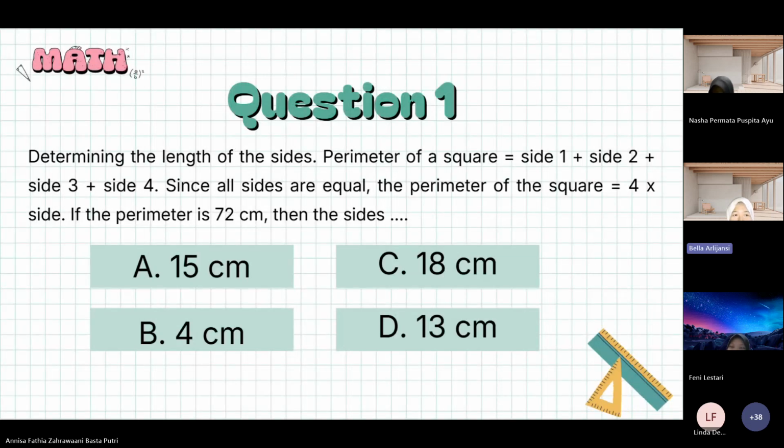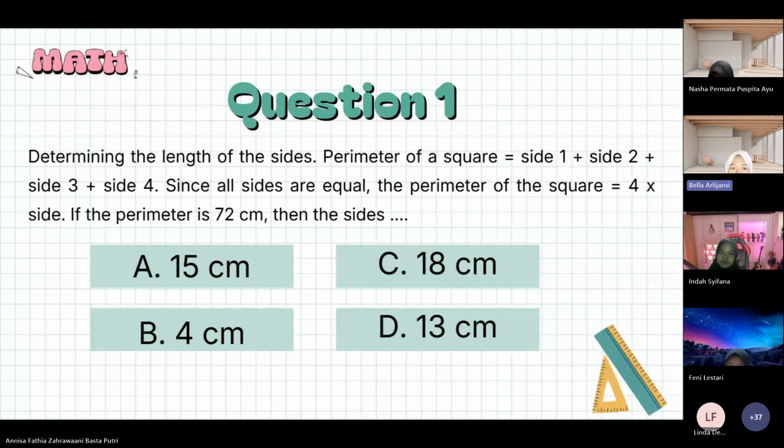Determining the length of a side. The perimeter of a square is side 1 plus side 2 plus side 3 plus side 4. Since all sides are equal, the perimeter of the square equals 4 times the side. Its perimeter is 72 centimeters. What is the length of its side?